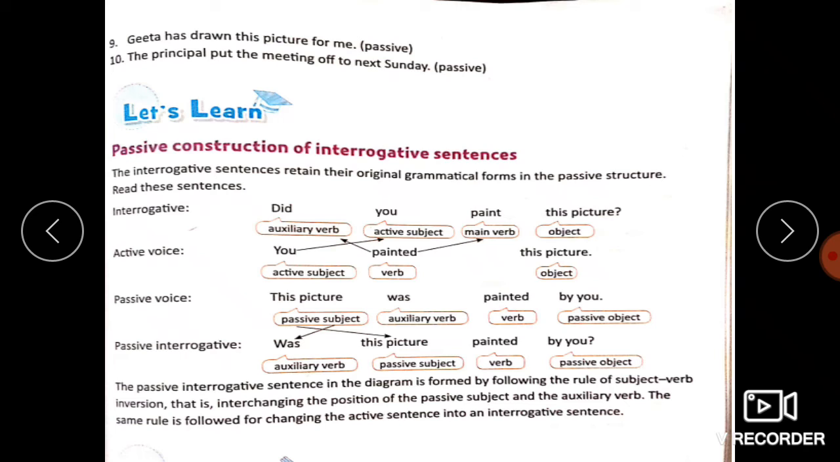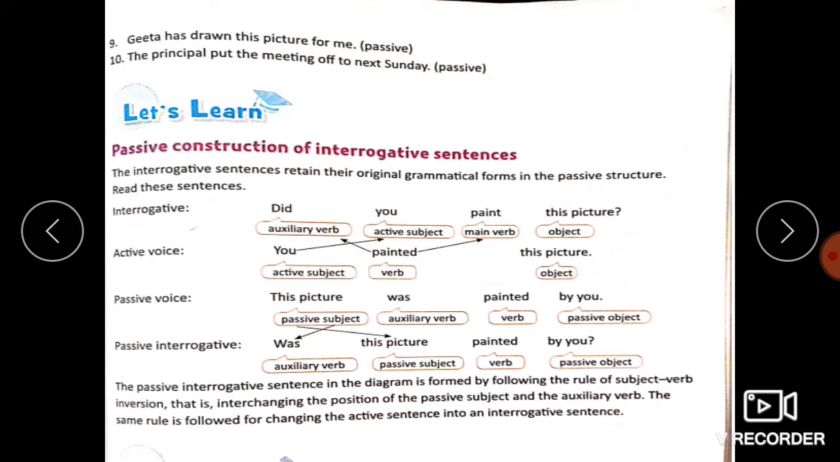Now coming to passive construction of interrogative sentences. The interrogative sentences retain their original grammatical forms in the passive structure. Read these sentences. Look, the original grammatical form remains the same and the tense form also remains the same. In the passive structure, we know that there cannot be any change in the tense form. Interrogative: Did you paint this picture? Did is the auxiliary verb. You is the active subject. Paint is the main verb. This picture is the object.